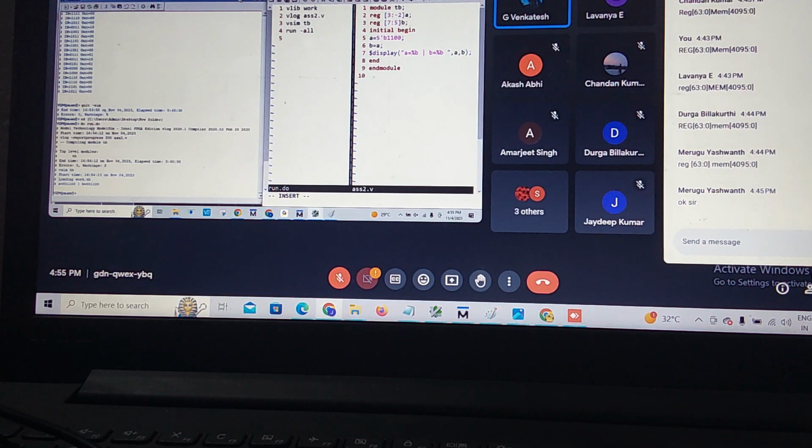I am writing here: this is 6 bit, this is 3 bit, but the value I am assigning is 4 bit. 5 is the size, b means binary, and the remaining is the value, 1100.